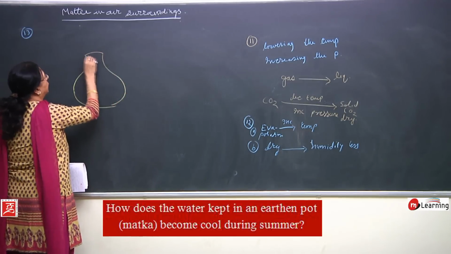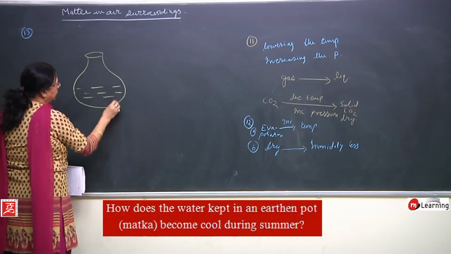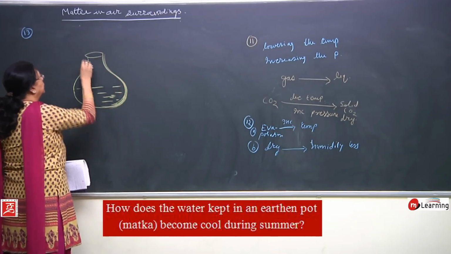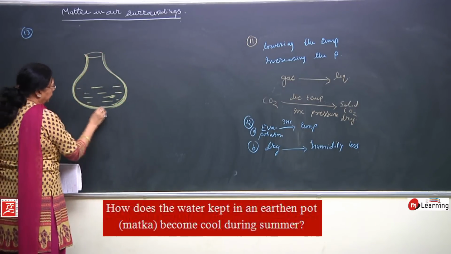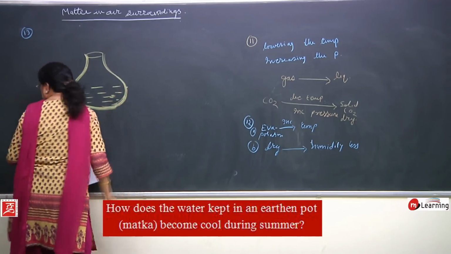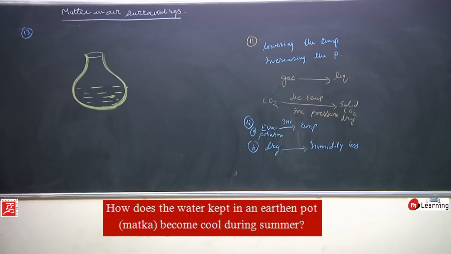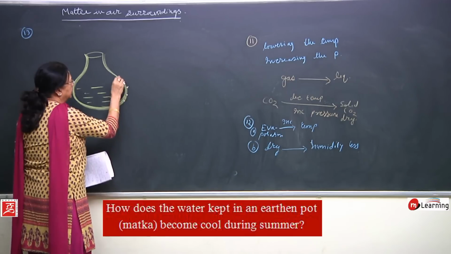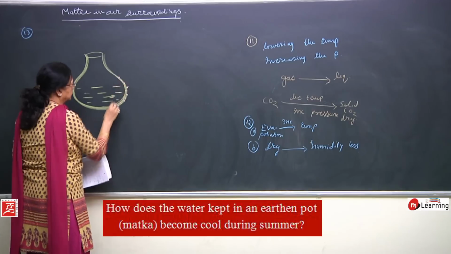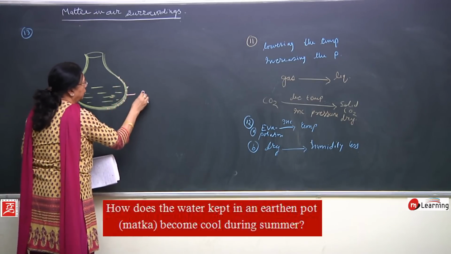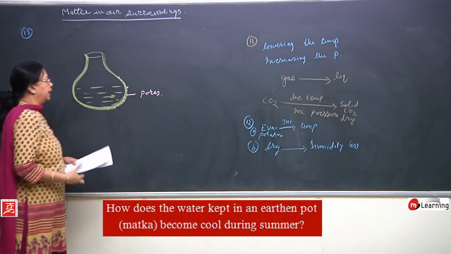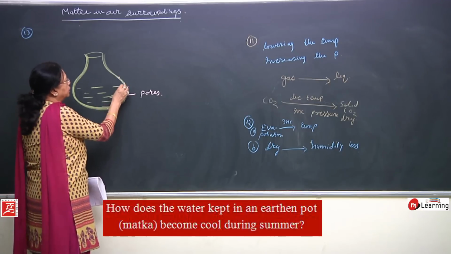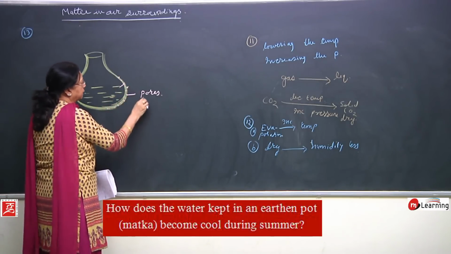This is the earthen pot and here is the water in it, right. Now, in this earthen pot, you can see that there are small pores present everywhere, and because of these small pores, the water goes out here and gets evaporated.